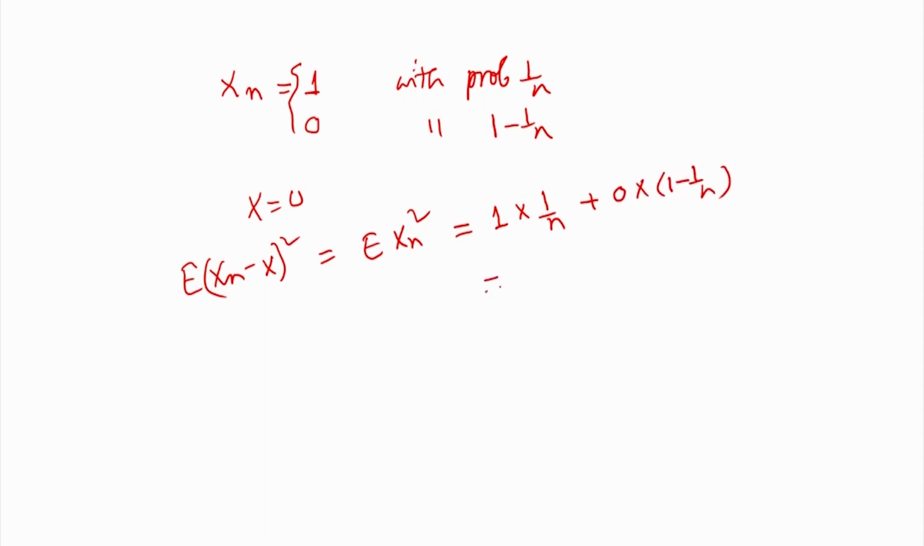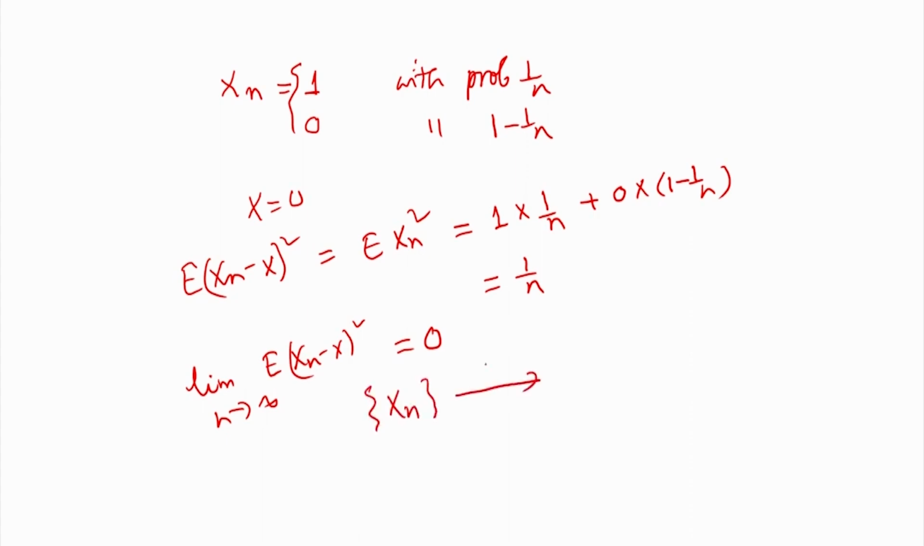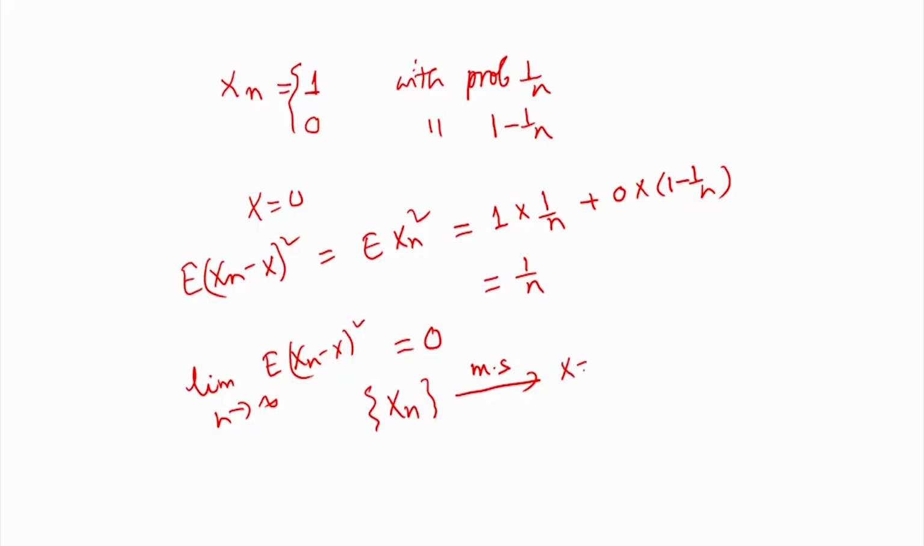So, this is equal to 1 by n. So, what happened? The limit of E of (x_n minus x) whole square as n tends to infinity is equal to 0. Therefore, the sequence x_n in this case converges in the mean square sense to x equal to 0.